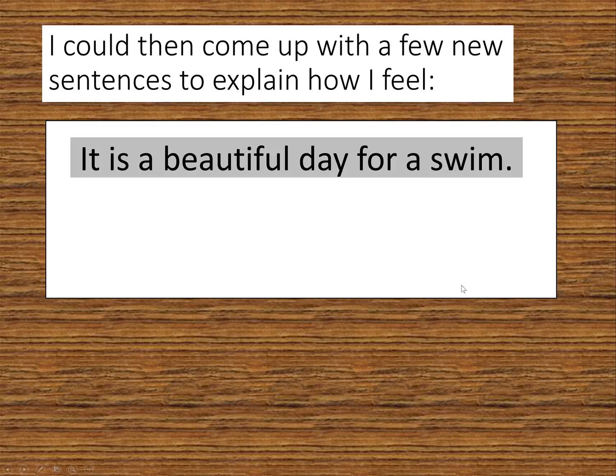One example, I could say, it is a beautiful day for a swim. Well, it's a general statement about the day, and I've added on this idea of going for a swim, right? It is a beautiful day for a swim. Let's look at the parts of speech here. It is a pronoun. Is a verb. A is an article. Beautiful is an adjective. Day is a noun. For is a preposition. A is an article, and swim is a noun.